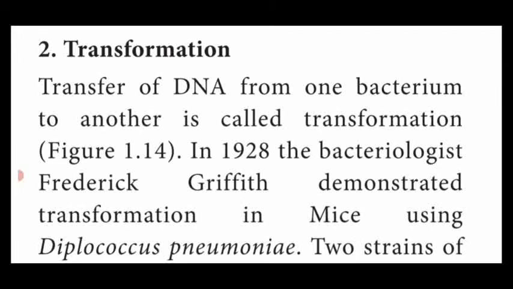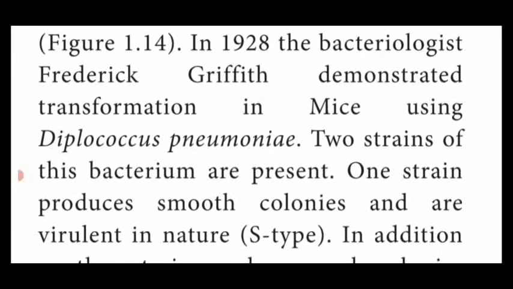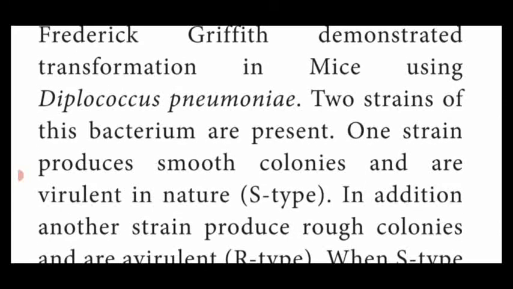So this method was first observed by the bacteriologist named Frederick Griffith. He demonstrated this type of sexual reproduction using the bacteria named Diplococcus pneumoniae, that means a bacteria which causes pneumonia fever. With the help of this bacteria, Frederick proved this transformation.